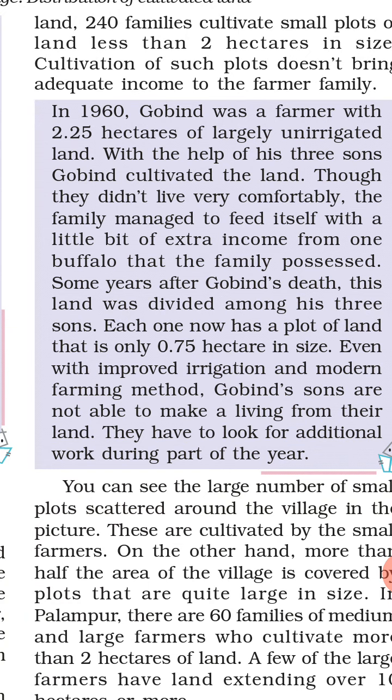With the help of his 3 sons, Gobind cultivated the land. Farming was done on a small piece of land, with the help of his 3 sons.